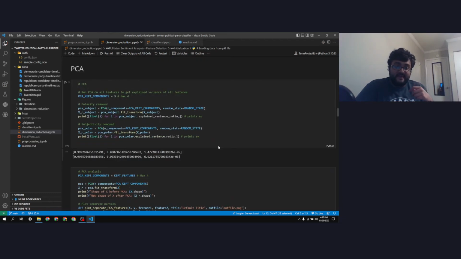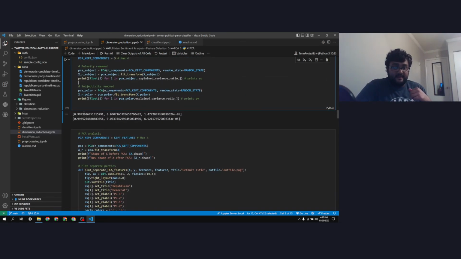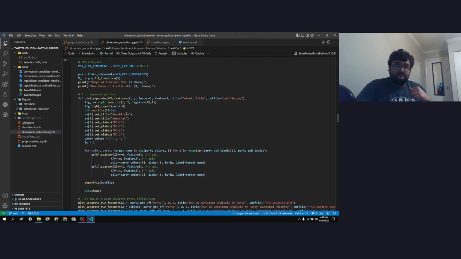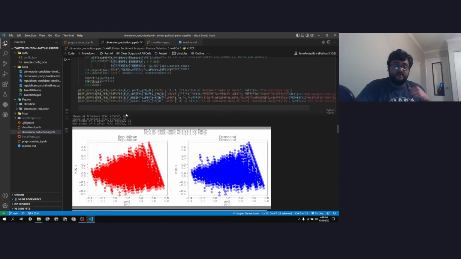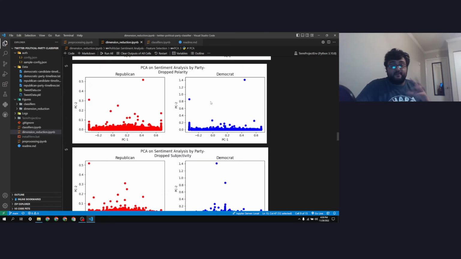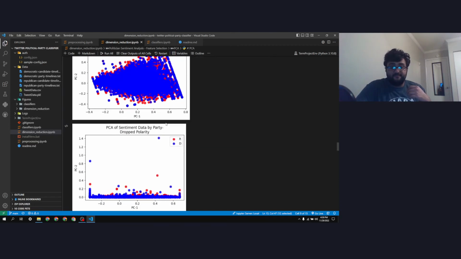Then we move on to PCA, where this cell creates the explained variance ratio of each component. As you can see, this is 99.93%, and this is 99.7%. The PCA components go through, and this is creating the plots. This is comparing subjectivity and polarity, separating the two colors so you can see them clearly. And this is them overlaid on top of each other.